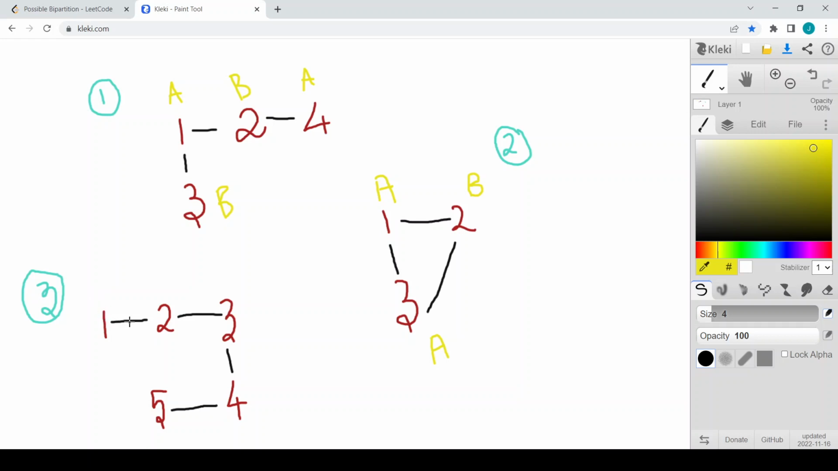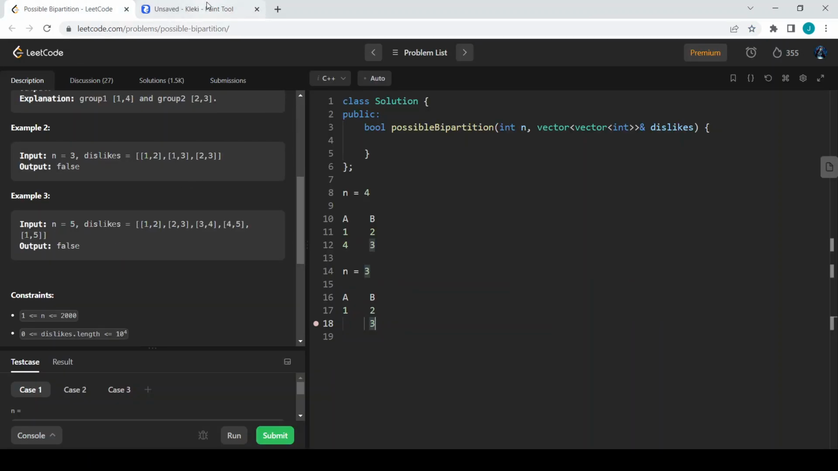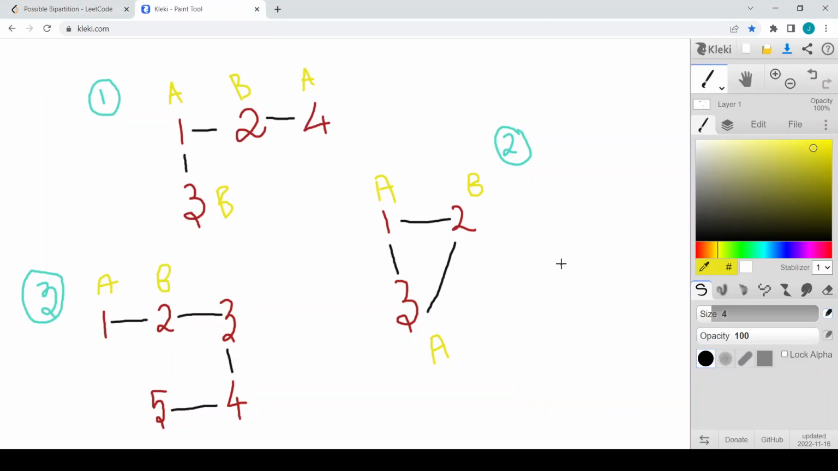1 and 2 dislike each other, so we can put group A for 1, and we can put 2 in group B. And wait a minute, there is an edge between 1 to 2, 2 to 3, 3 to 4, 4 to 5, and also there is an edge between 1 to 5. I had missed it. Now I will put an edge between 1 to 5. There is an edge between 1 to 5 as well.